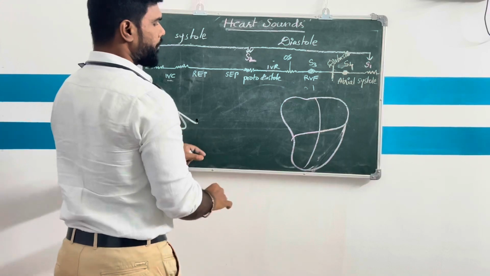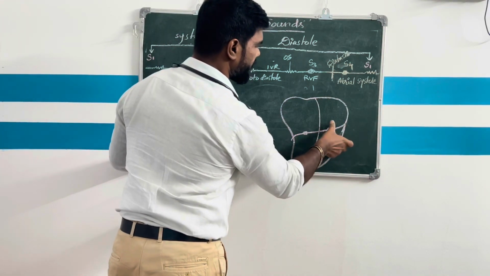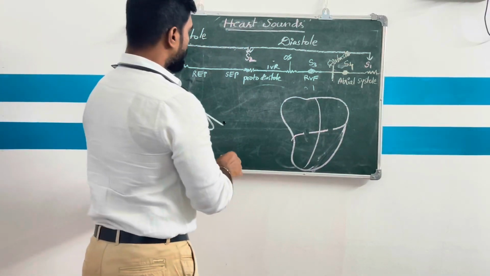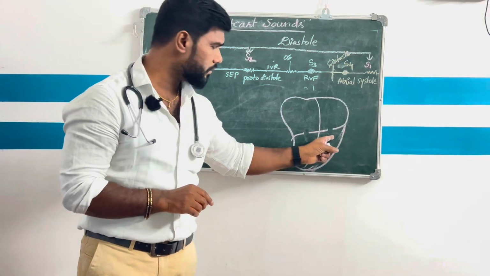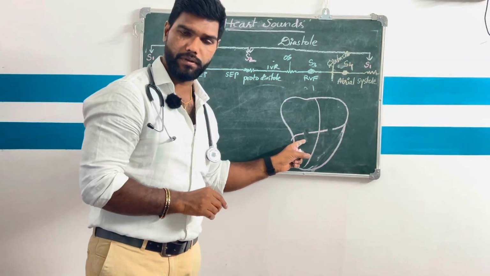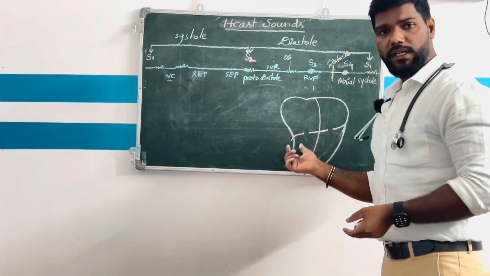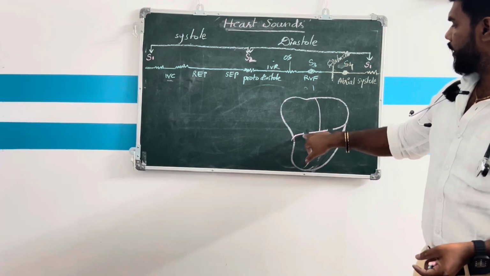This is the heart. Here are the atrioventricular valves. The atrioventricular valves are, on the left side, the mitral valve, and on the right side, the tricuspid valve. In the last class we discussed the AV valves and semilunar valves. AV valves are present over the atrioventricular septum.